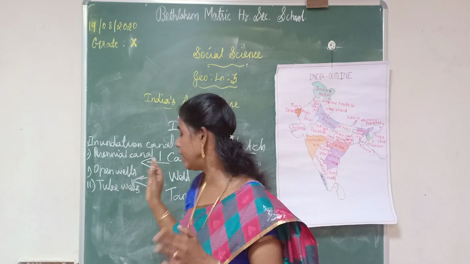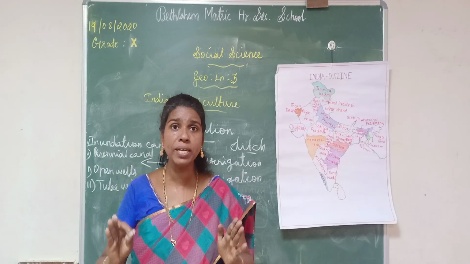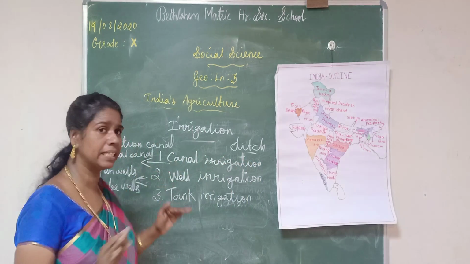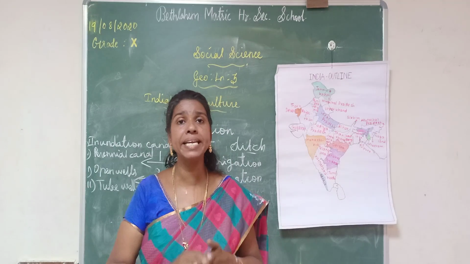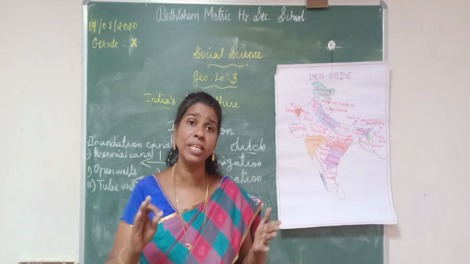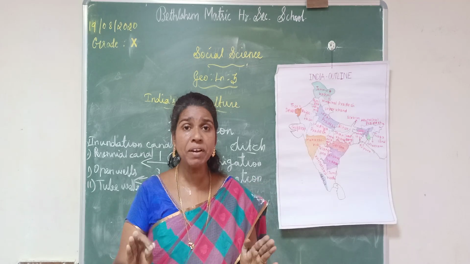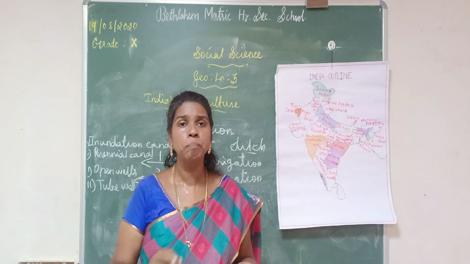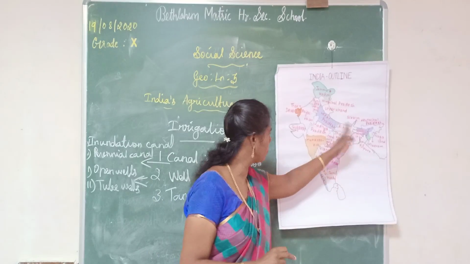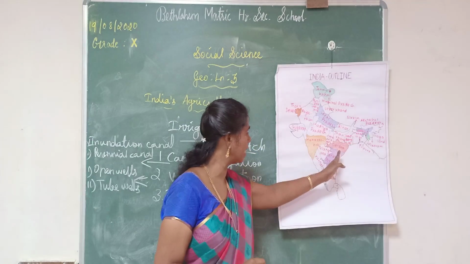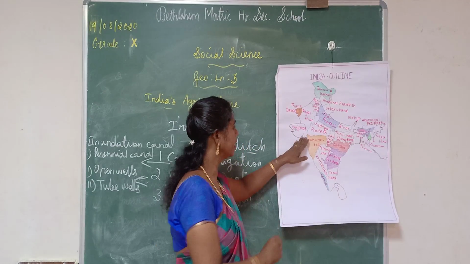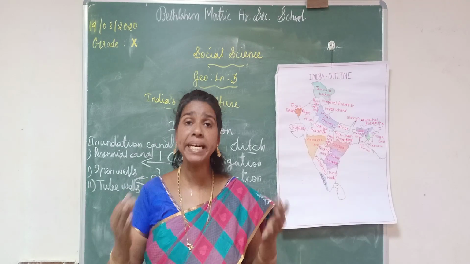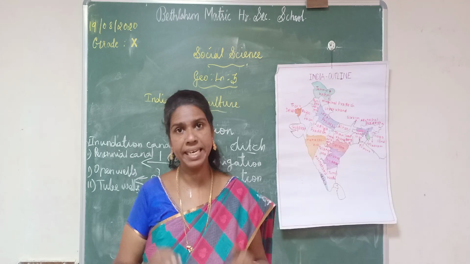Where water is available, that particular area mostly practices this type of irrigation. For example, in the river valley areas we can find water throughout the year, so river valley areas mostly practice this type of irrigation. For example, the rivers Ganga, Brahmaputra, Mahanadi, Krishna, Godavari, Kaveri, Narmada, Tapti. These river areas mostly practice this type of irrigation.